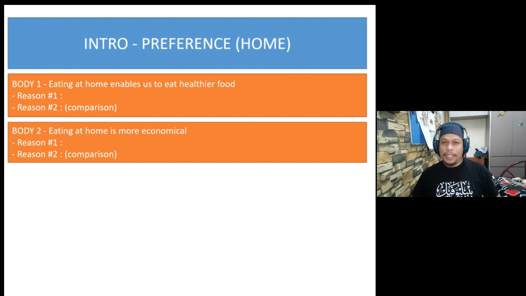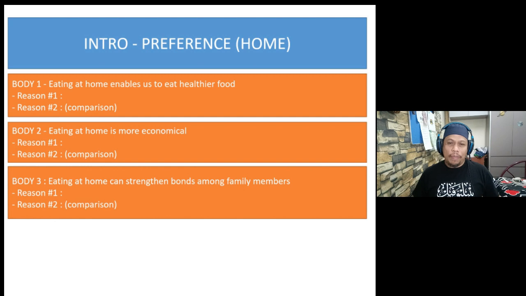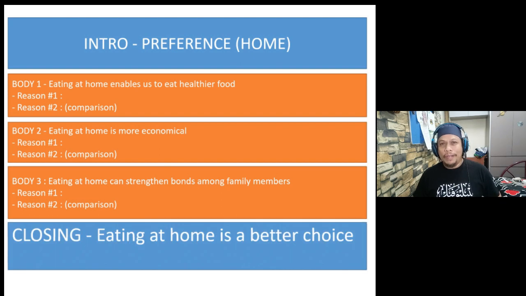And paragraph 3, this is the last body paragraph. Eating at home can strengthen bonds among family members. Reason one, why do you say that? Maybe when you prepare the food together, the process of preparing the food can be a fun time at the kitchen. Comparison with what about eating at a restaurant? Do you have that kind of moment with your family? No, you are just waiting for the food to be served.